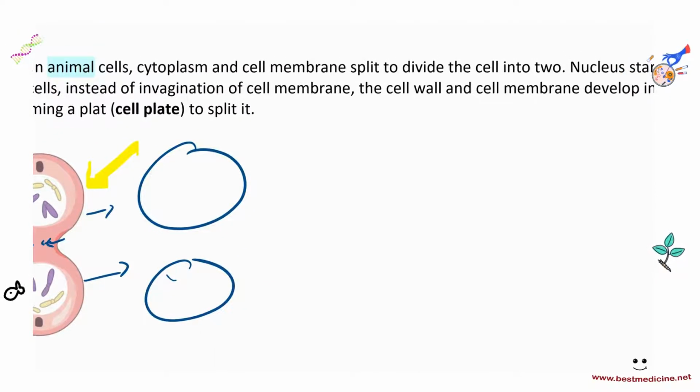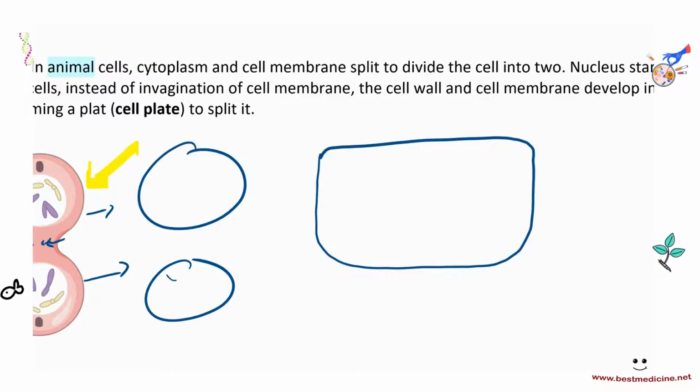In plant cells, remember they have a cell wall, right? So you cannot really manipulate the cell membrane all that much because plant cells are a bit rigid. So let's take a plant cell at the end of stage 2, and you've got the cell wall here, and you've got one copy of DNA on the left side, one copy of DNA on the right side.